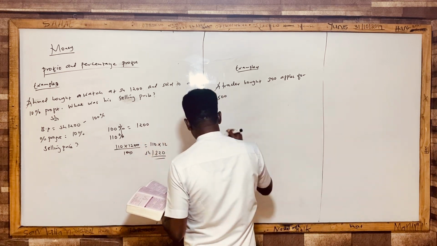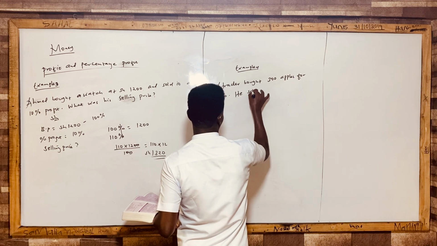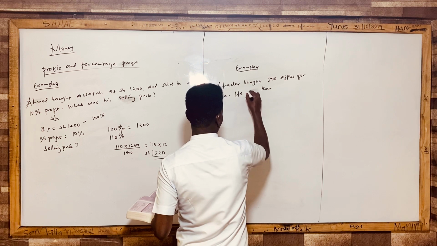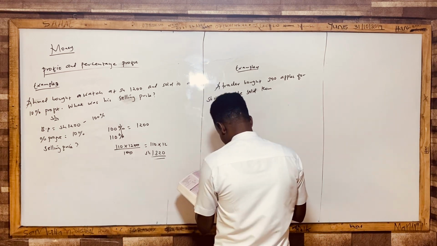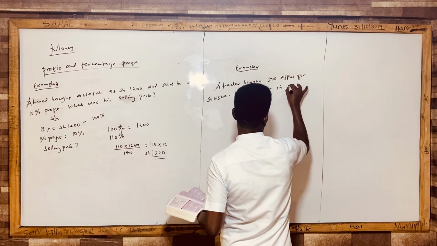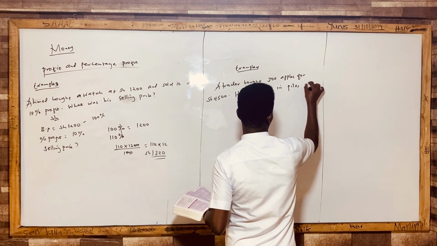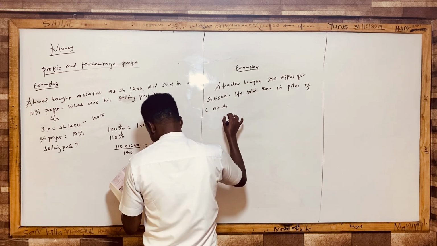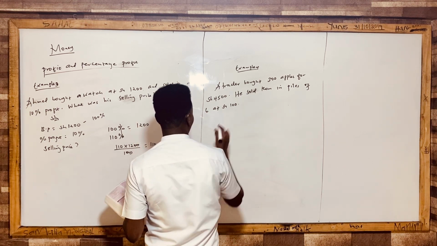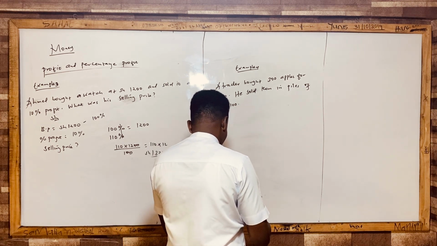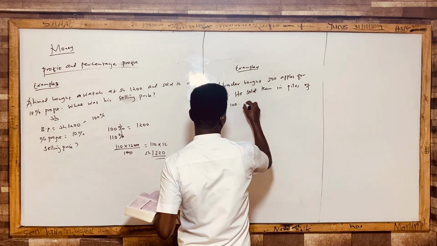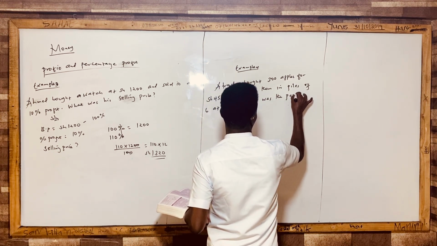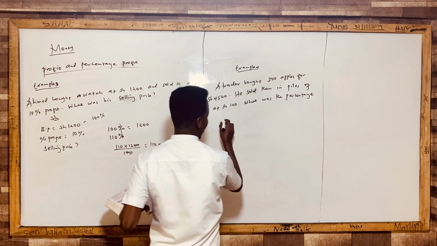He sold them in piles of 6 at shilling 100. You're told, what was the percentage profit?